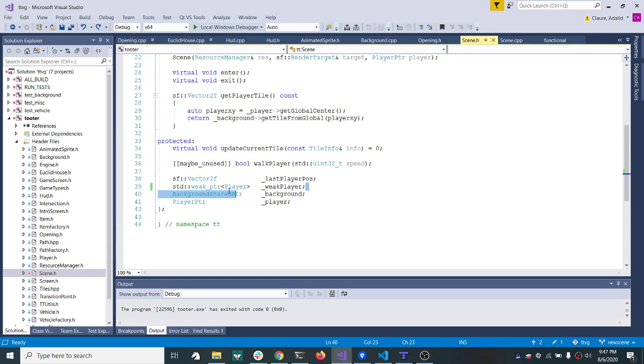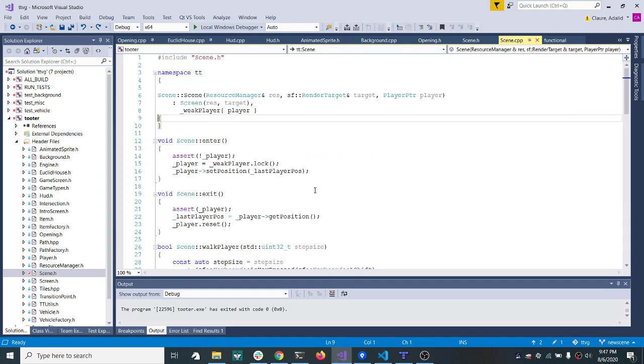Here we have a weak pointer that I eventually set to this strong pointer. In the constructor, I accept a strong pointer and I say, okay, I want to construct this weak pointer with this strong pointer. Okay, that's fair. C++ says you can do that.